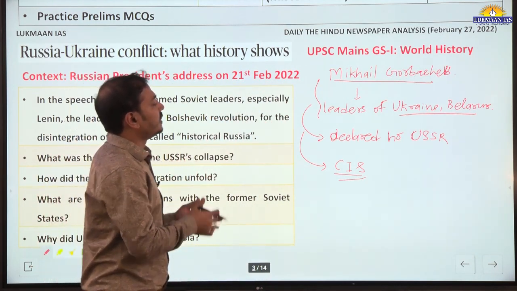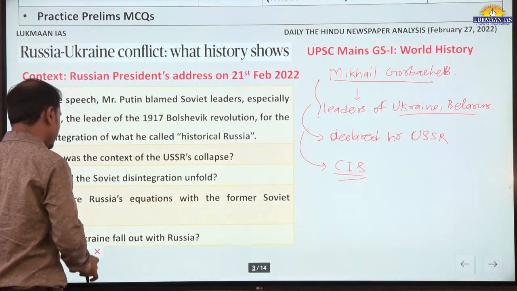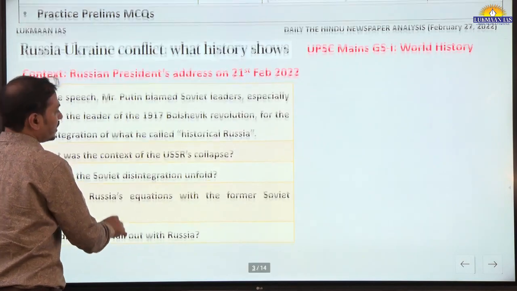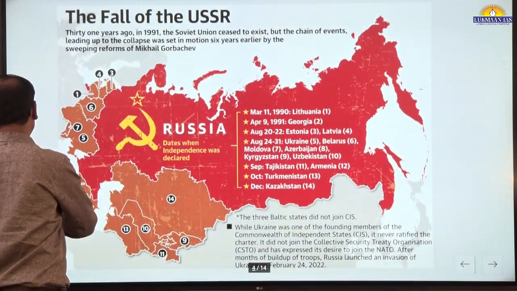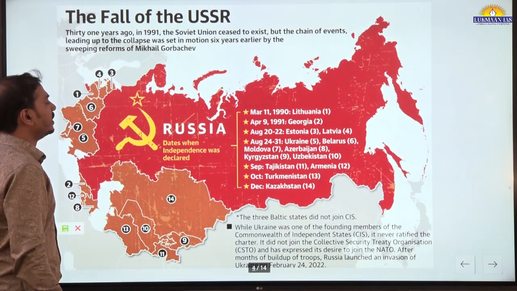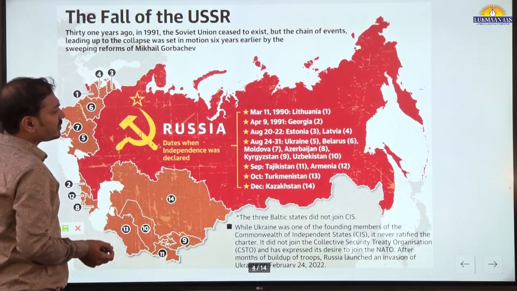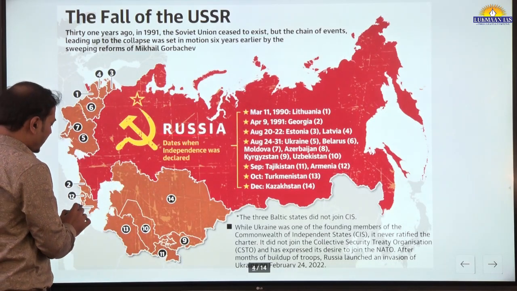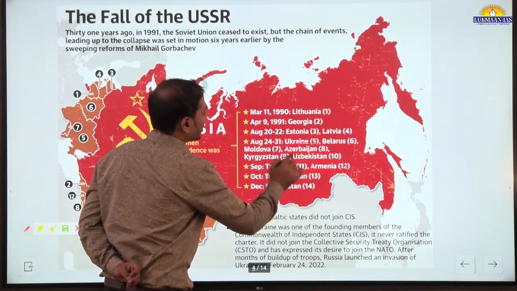Which nine countries are the members of the CIS? This is important for the prelims examination. The Commonwealth of Independent States comprises nine erstwhile Soviet republics. Russia is one of them. Then Armenia and Azerbaijan, these two.